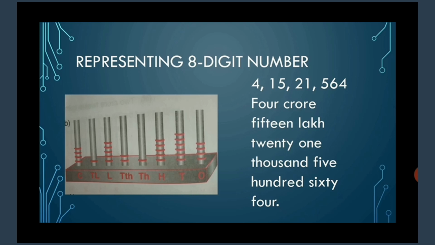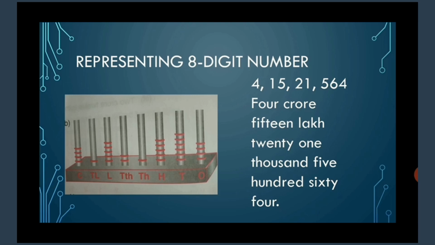I hope everyone understood how to represent the numbers on abacus. So you need to practice this abacus and how to count the beads, how to insert commas, and you have to write the digits and then write in words.